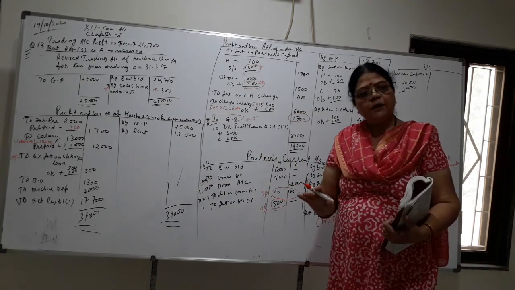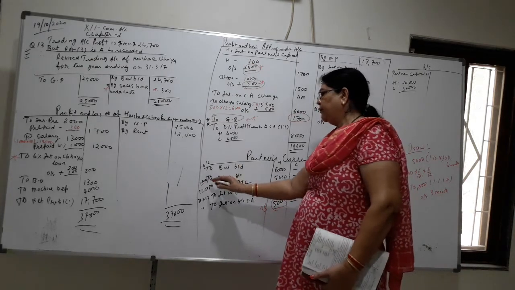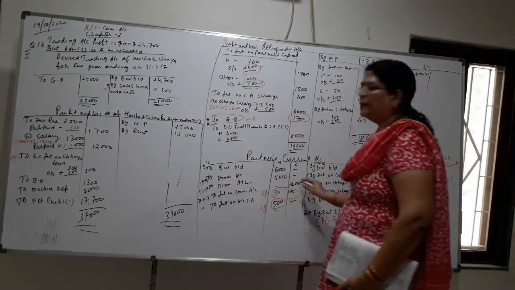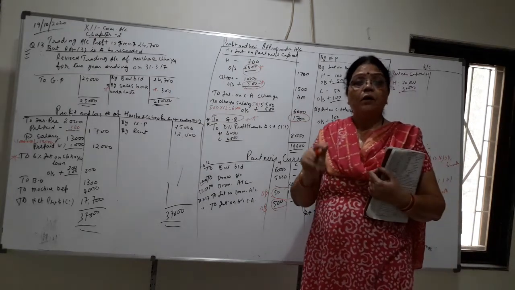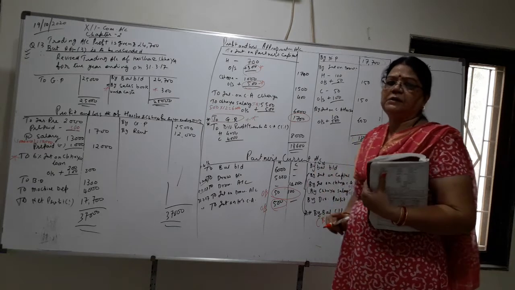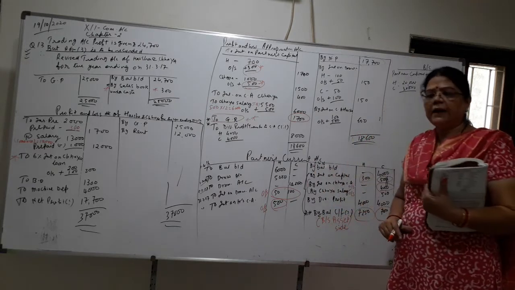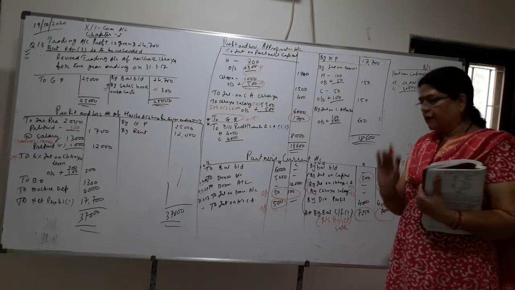If dates are not given, then we don't have any problem. We don't have to write date. We will write only 2 drawings and in both the column together. But because the drawings are made on different dates, we have to write the different dates, different entries. Okay, interest you can write in one, because interest we are giving at the end of the year.